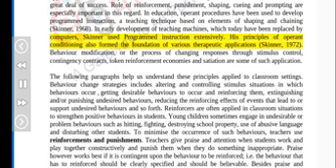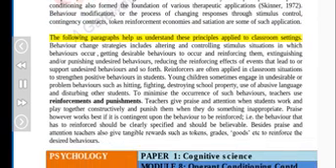(Skinner, 1972). Behavior modification, or the process of changing responses through stimulus control, contingency contracts, token reinforcement economies and satiation are some of such applications. The following paragraphs help us understand these principles applied to classroom settings. Behavior change strategies include altering and controlling stimulus situations in which behaviors occur, getting desirable behaviors to occur and reinforcing them, extinguishing and/or punishing undesired behaviors, reducing the reinforcing effects of events that lead to or support undesired behaviors and so forth.